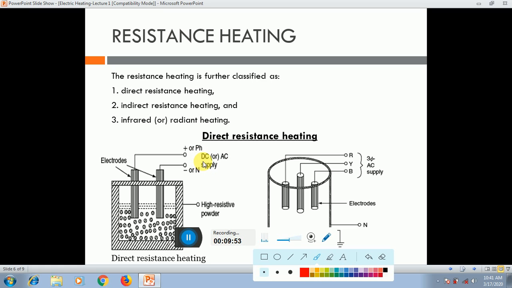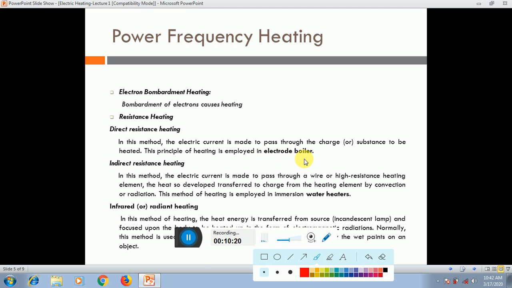It means that if I give DC, it is positive and negative, and AC means phase and neutral. If I give the power supply through the electrodes, the electrodes transfer the heat in the chambers and the molecules will be heated. We can say that the example of direct resistance heating is the electrode boiler.